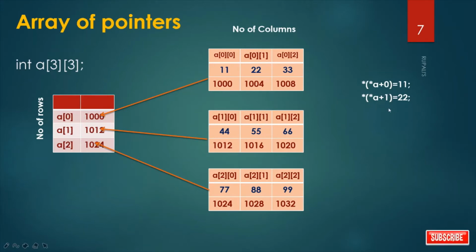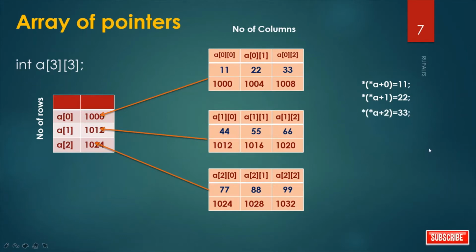So, plus 1 means it is the next index, because integer takes how many bytes? 4 bytes. So it is 1000 plus 4, that is 1004. Value at 1004, it is 22. By the same logic, we get 33.